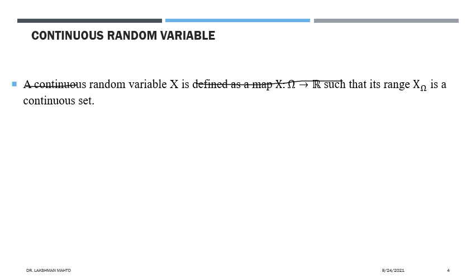Because any interval you take always contains uncountably many elements. That means the continuum is there, between 0 and 1. If you are taking an interval 0 to 1, every element between 0 and 1 is in that interval. So a continuous set is always of this nature: either an interval or a union of intervals. And hence the corresponding random variable we will call a continuous random variable.